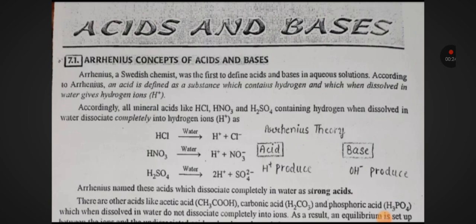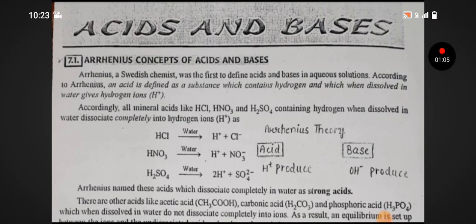According to Arrhenius, an acid is defined as a substance which contains hydrogen and which when dissolved in water gives hydrogen ion, that is H+. Accordingly, all mineral acids like HCl, HNO3, H2SO4 containing hydrogen when dissolved in water dissociate completely into hydrogen ion H+, as HCl in water gives H+ plus Cl-, HNO3 in water gives H+ plus NO3-, H2SO4 in water gives 2H+ plus SO4 2-. Arrhenius named these acids which dissociate completely strong acids.